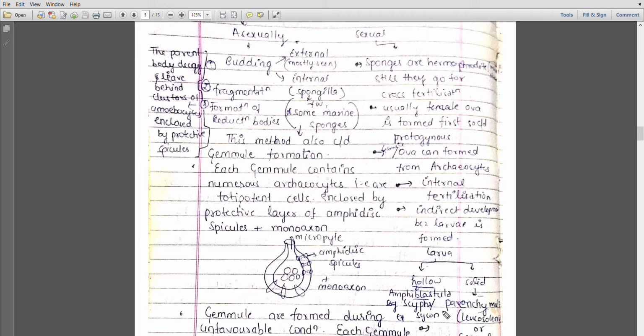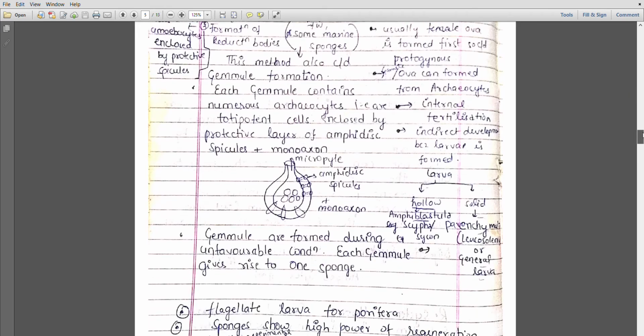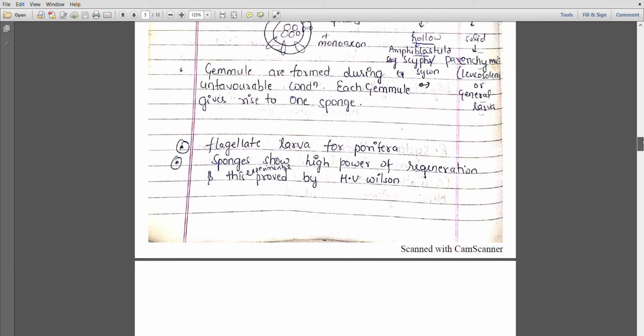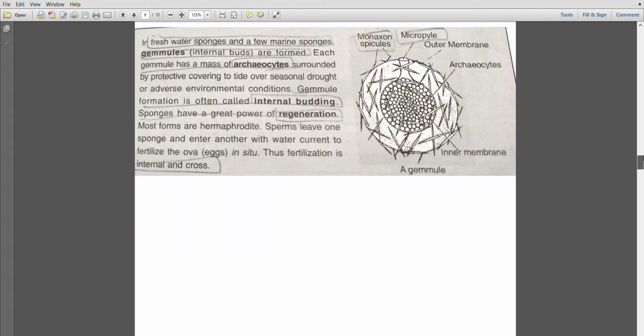Now this amphiblastula larva is found in Sycon or Scypha, while the parenchyma larva is found in Leucosolenia. So remember these, because they are very important in every exam. They have been asked for many years. This is like a flagellated larva for the poriferans. Now sponges show a high power of regeneration. Why? Because they contain archaeocyte cells, and those archaeocyte cells are responsible for the regenerating power in sponges.